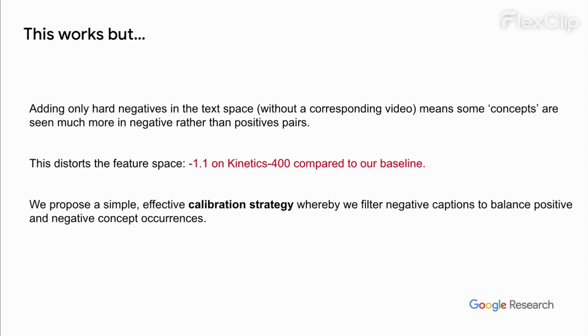This works, but interestingly, we observe that naively adding negative captions into contrastive training leads to some concepts being seen much more in negative rather than positive pairs. This results in harmful feature space distortions, as the model can learn to either ignore or always predict some concepts. In fact, we observe a drop in performance on Kinetics compared to our baseline when adding negatives in this way. To alleviate this problem, we propose a simple yet effective calibration strategy whereby we filter negative captions to balance positive and negative concept occurrences.